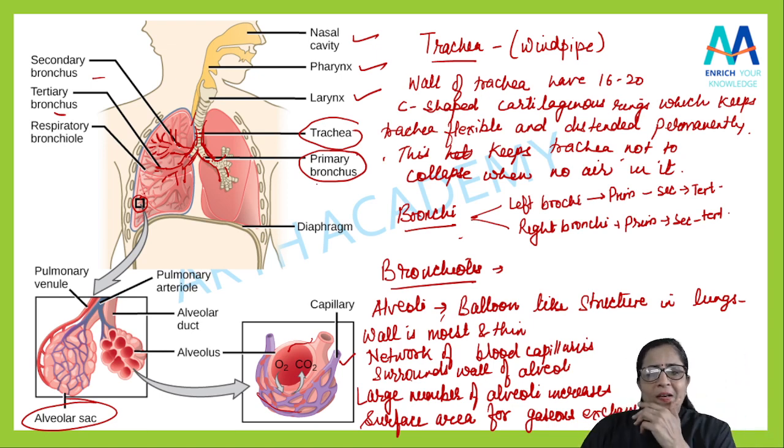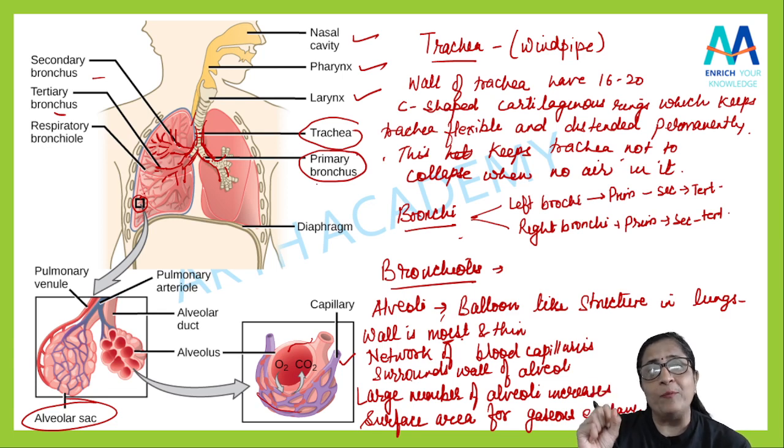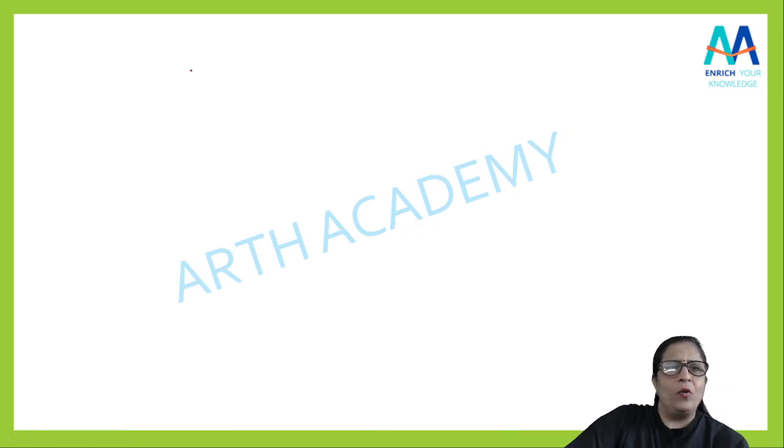Okay, now as I told you, the wall of alveoli is moist. थिन क्यों है वो तो मैंने बता दिया. मॉइस्ट कैसे है? Because of the presence of mucus also. म्यूकस है ना, म्यूकस एल्वियोला के अंदर में भी रहेगा. Yes, the wall will also have the mucus which is present on the alveolar surface. क्या यूज है म्यूकस का? Same thing. Here also the mucus is there to avoid the dryness first of all of the surface, as well as it is there to trap the dust particles. Some pathogens, you can write it down if you want.